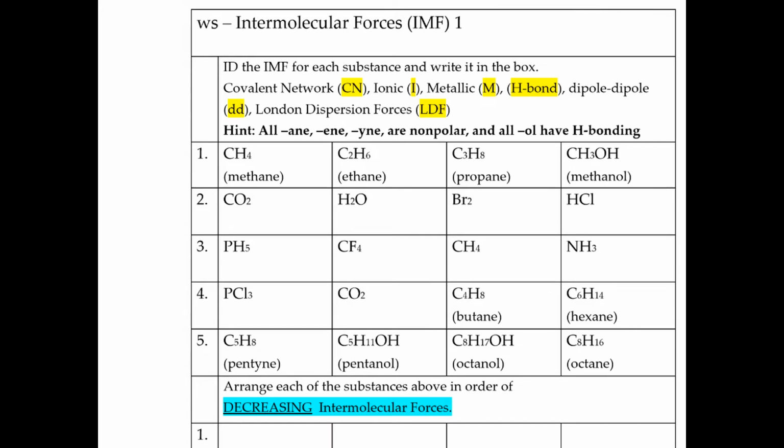This first homework sheet is designed to only have H bonding, dipole-dipole, or London dispersion forces for comparisons. I'm also giving you a few hints: if the name of a substance ends in -ane, -ene, or -ine, it's a nonpolar organic substance, but if it ends in -ol, then it's going to be an alcohol, and it has H bonding because it has an O and an H on it, and the OH is connected to something. So you can see right here, this has an OH. So this one's going to have H bonding.